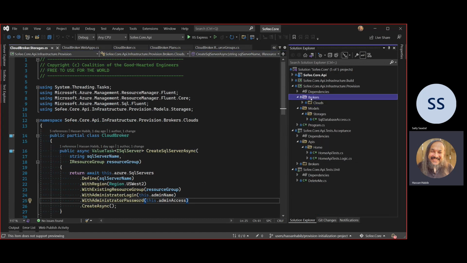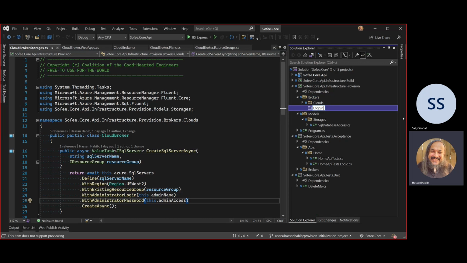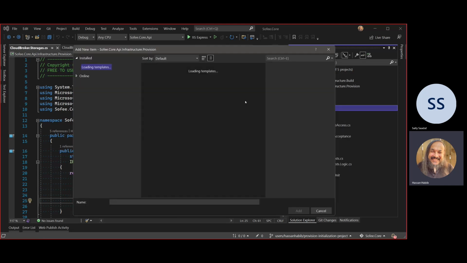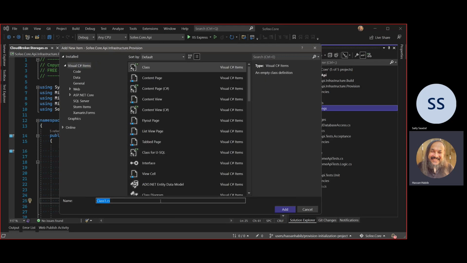We need a couple of other things. We need a logging broker just to log events. So I'm going to go here and do loggings. And the logging broker this time is a little bit different. It's not your typical logging broker that we used to talk about, in terms of going and calling a logging broker the way you think. This one is a lot simpler than that because it's not really connecting with anything. I just want it to print something on the screen.